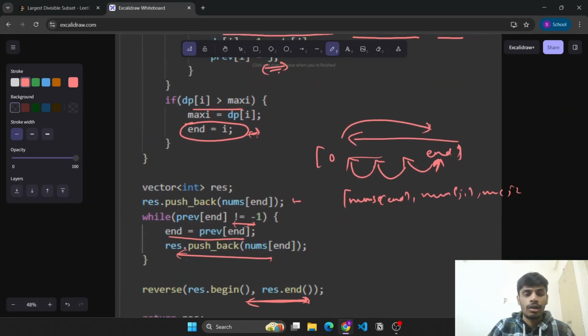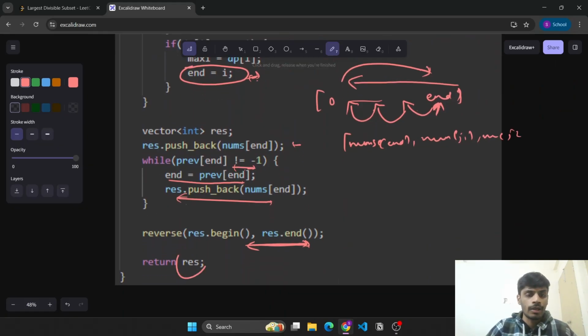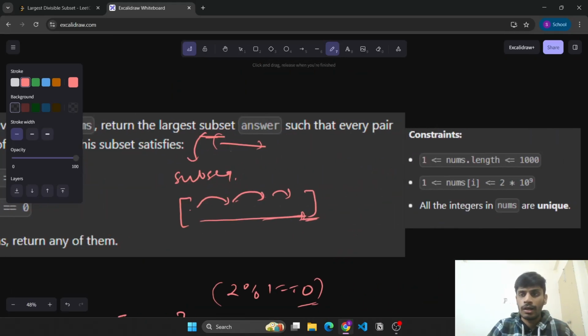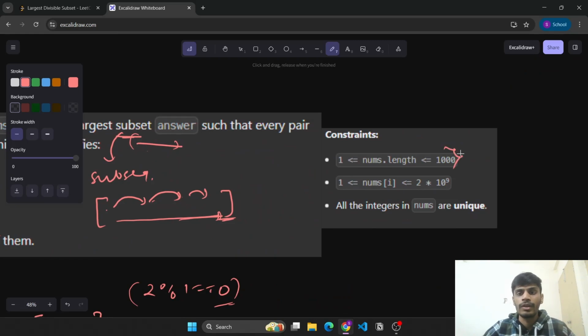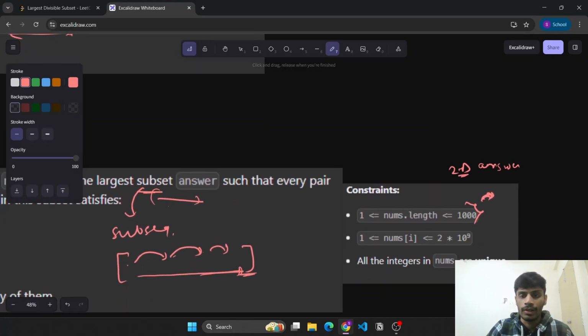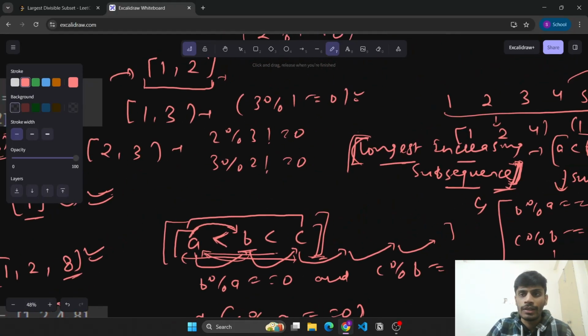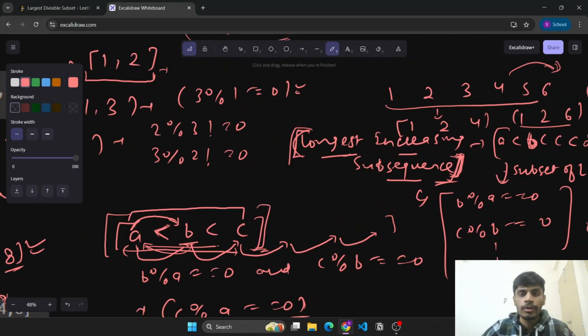Okay, so this was the main solution for this problem, and as we can see, the time complexity would be of the order of n square because of the two loops being used here, and space is big O of n only. And since the constraints were up to 1000, from that we can also get the idea that we can apply dp or 2D dp here, and the answer construction we can do in multiple possible ways, and this was one of them. So I hope you will now be able to solve this. If you have not before, you will be able to solve the longest increasing subsequence problem on your own.